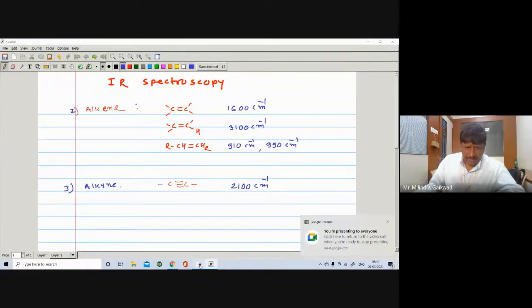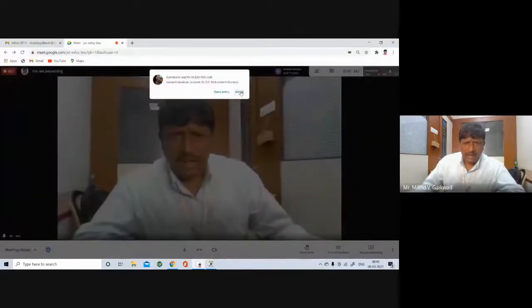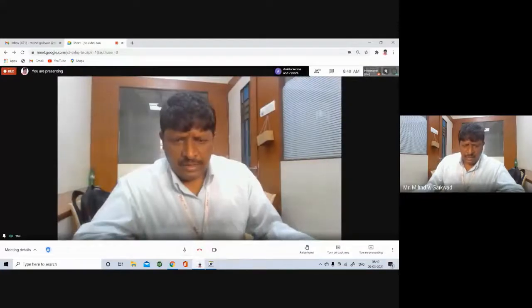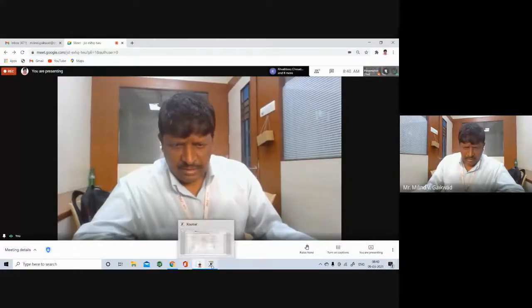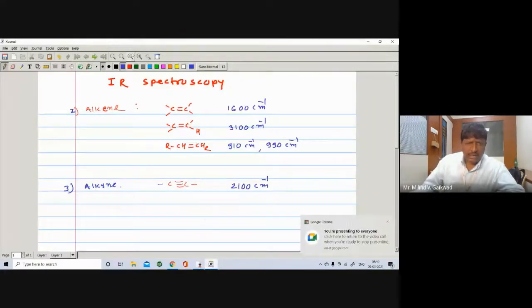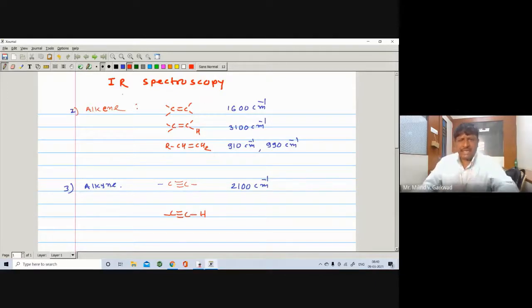At the same time, alkyne also contains hydrogen directly attached to the triply bonded carbon atom. So here is a carbon-carbon triple bond, and if a hydrogen atom is directly attached, then the CH stretching will appear above 3000.